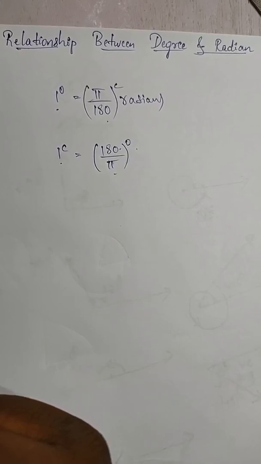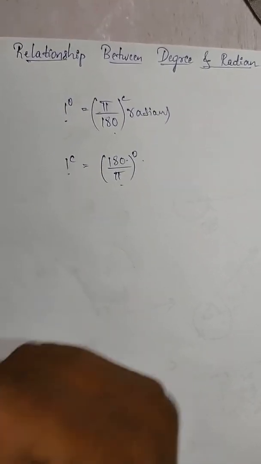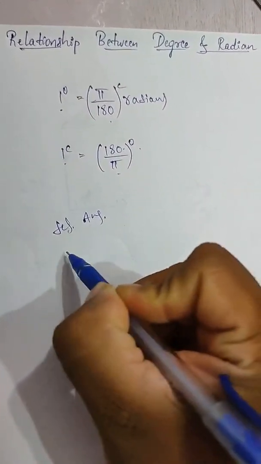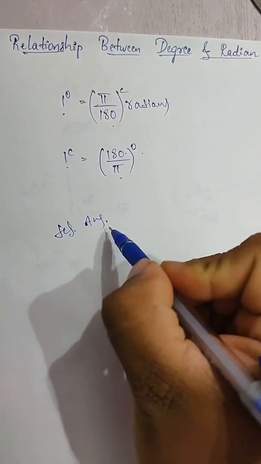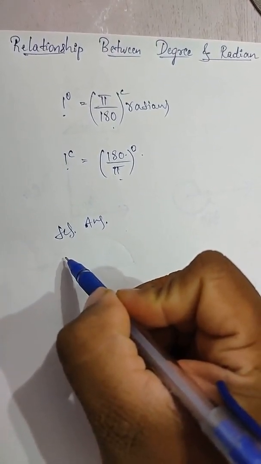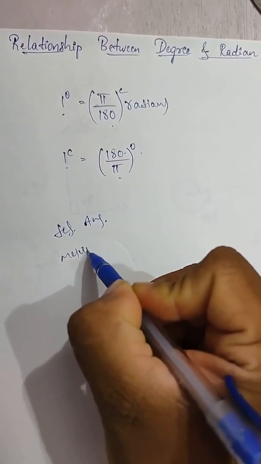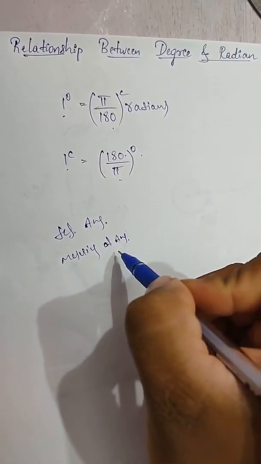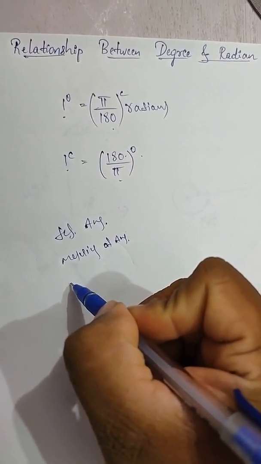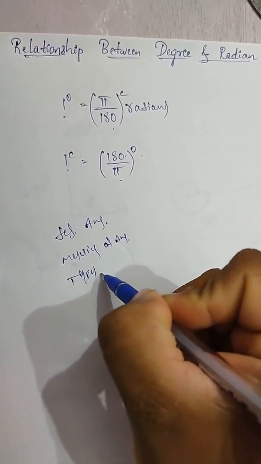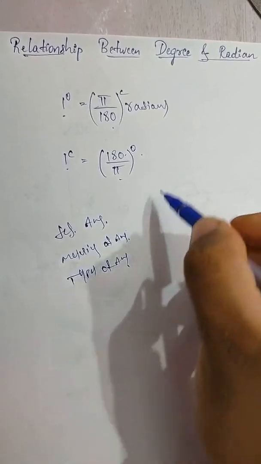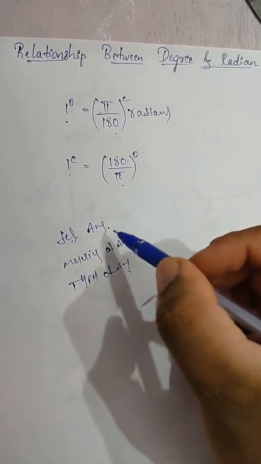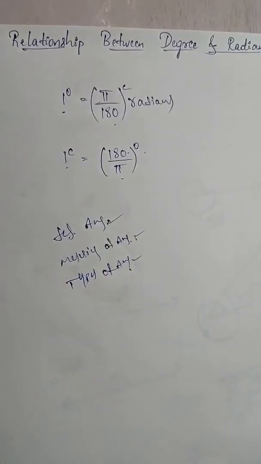Students, in today's class, first we discussed the definition of an angle and types of angle. Before discussing the types of angle, we discussed the measuring of an angle. After the measuring of an angle, we discussed the types of an angle. And the last concept we discussed was the relationship between degrees and radians. Is it clear? These are all the concepts we discussed in today's class.